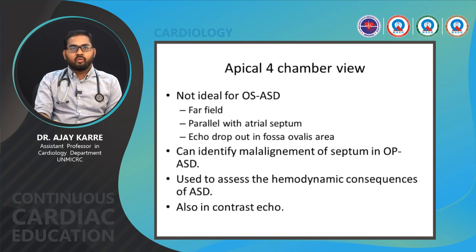Apical 4-chamber view is not ideal for ostium secundum ASD as it is a far field parallel with the atrial septum. Echo dropout in the fossa ovalis area also can give the false impression of ASD. It can identify malalignment of septum in ostium primum ASD. It is used to assess the hemodynamic consequences of ASD, and is also useful in contrast echo, apical 4-chamber view.